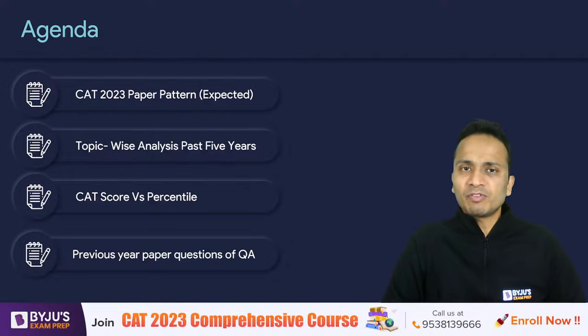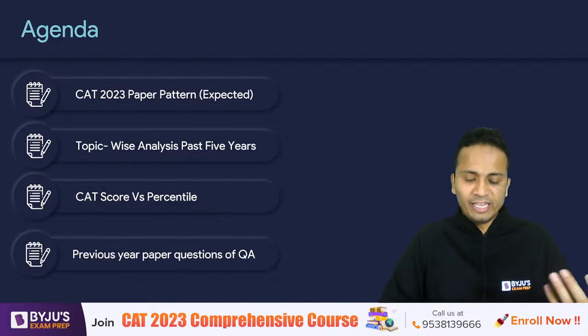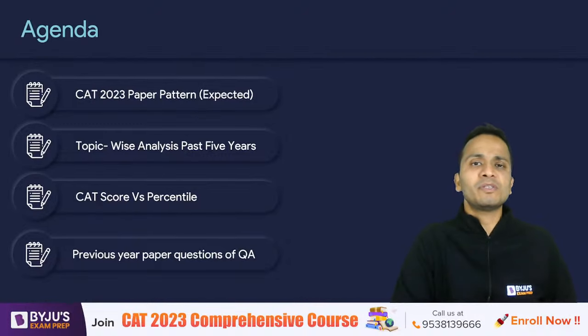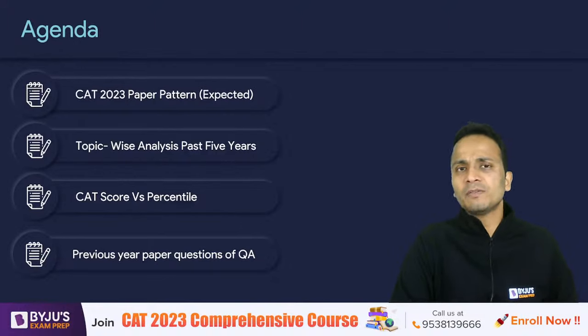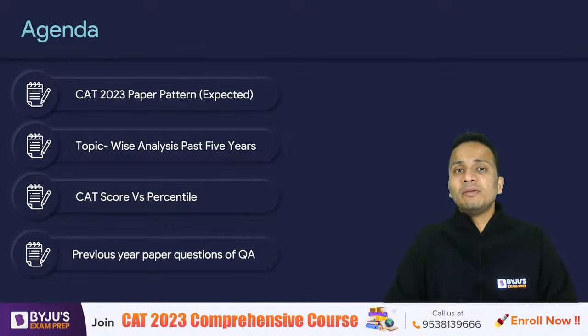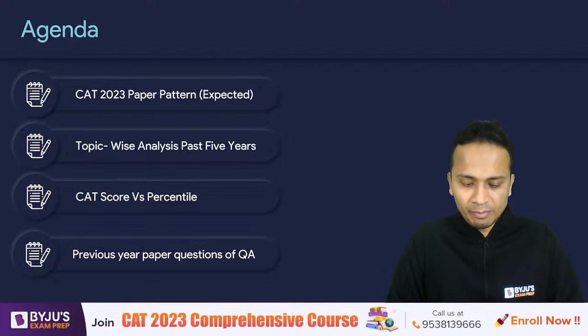Then we'll look at some of the previous year paper questions of the QA section. Definitely we should be keeping some questions to solve. So we'll be keeping some questions from the previous year papers of CAT from the QA section, and these questions will not be very difficult. Using these questions, I'll be teaching you some tricks and techniques that can be applied at the time of the examination. All right. So, hello friends.